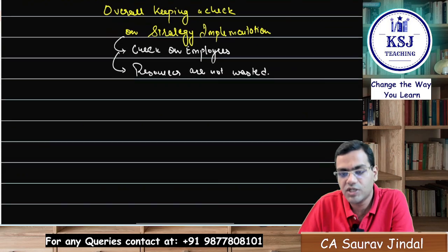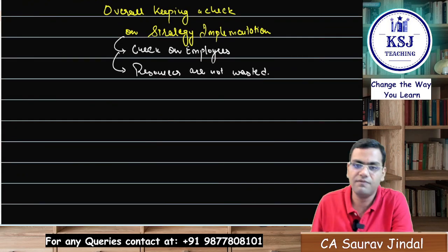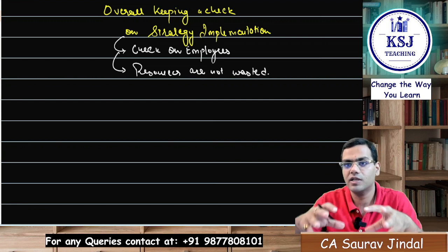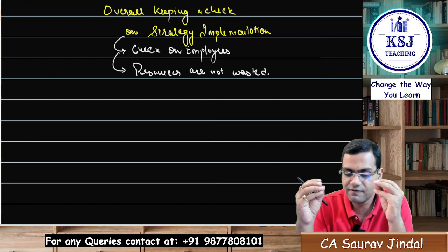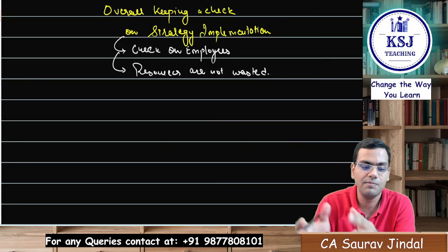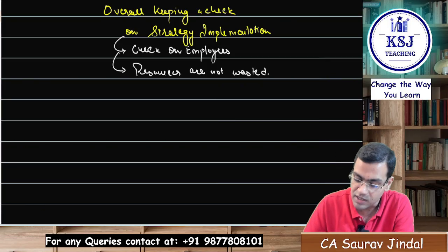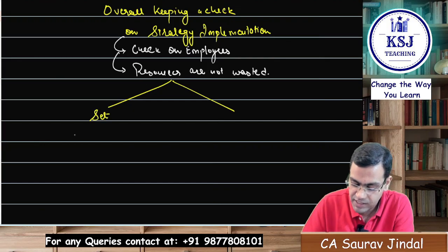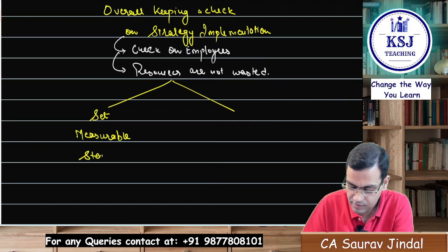How will you keep a check? There is one very simple way of keeping control on things. How will you find out whether the strategy implementation is in the right direction or not? For that, the first thing is you will set measurable standards, right?